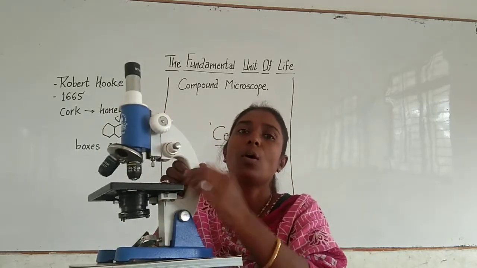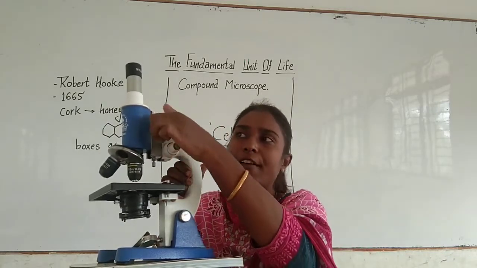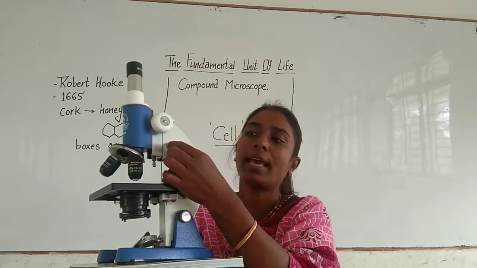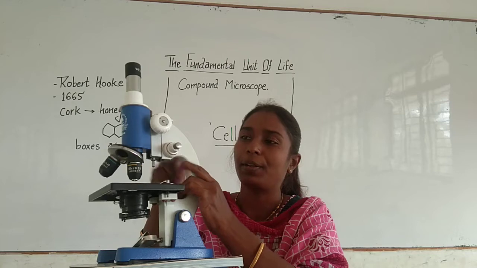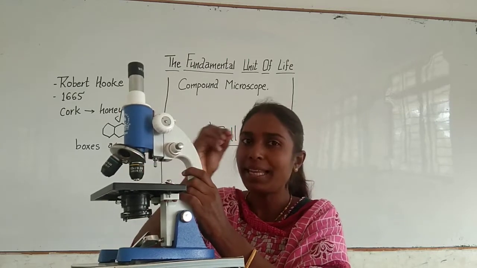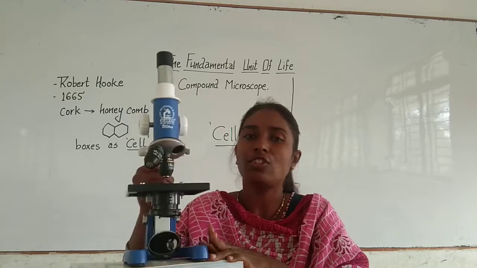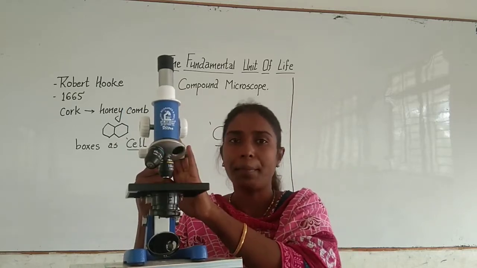This is called the coarse adjustment. Roughly you can adjust the image with it, and this is called the fine adjustment, right? Minor adjustments can be done via this. So this is just about a compound microscope.